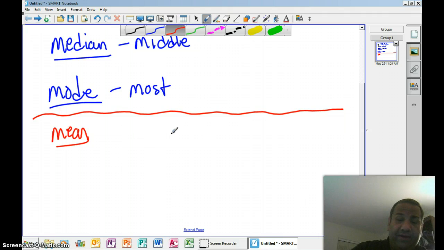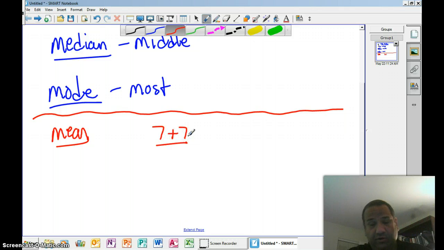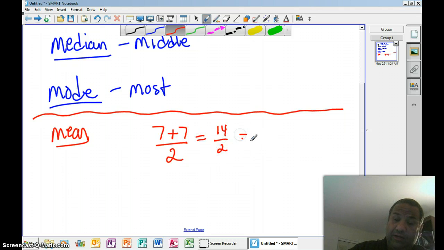So the mean, if you want to ask the kids their favorite numbers, you could ask them how old they are. I would start out with two kids, and you get the concept of mean. I would practice it with real numbers, doing it with them, asking them perhaps their ages, and if two people are 7 years old, I'm going to show them this formula: you add them up and divide by how many there are. Well, the two numbers given were 7 and 7, so I add them up. I get 14 divided by 2, which is 7.